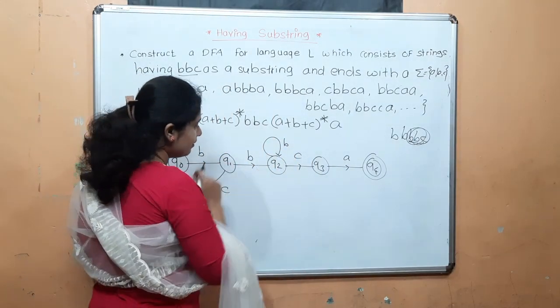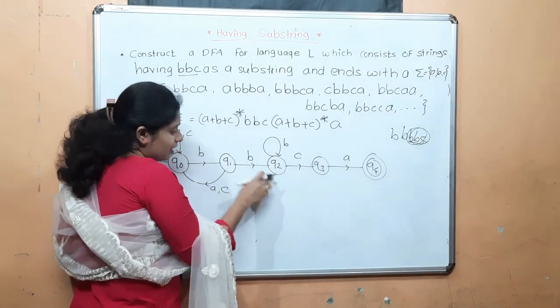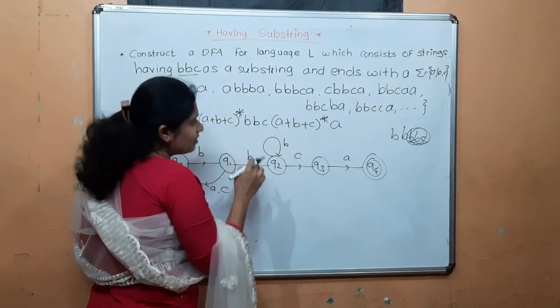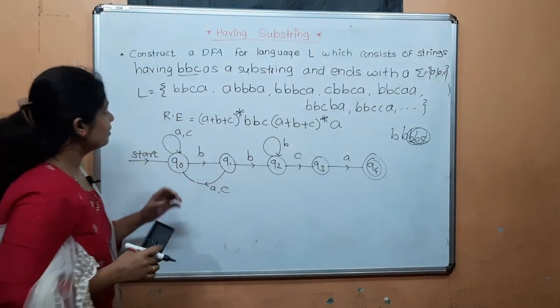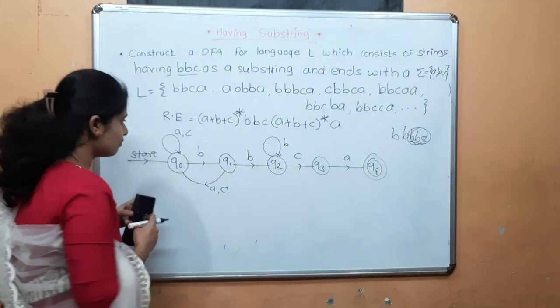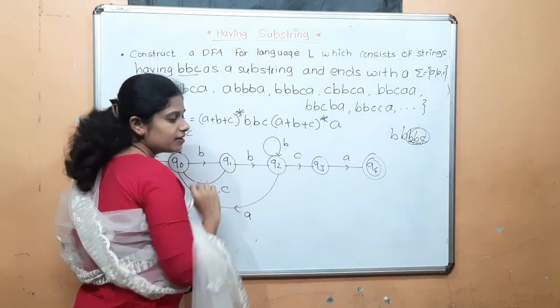After that, if A occurs, then what can I do? Here I cannot give A because if I give A here, then this string becomes ABC, which is invalid. We have the condition that the substring is BBC.